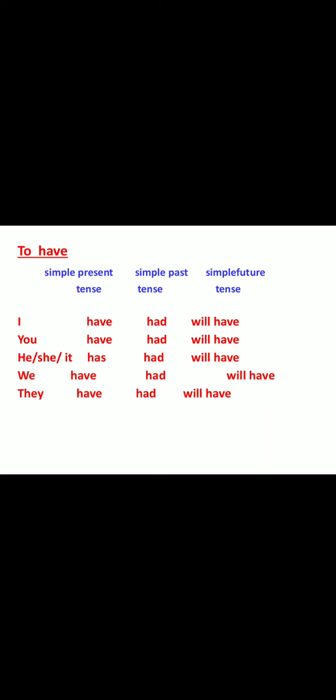To have. Here, I, you: first person, second person, third person. I, you, he, she, it, we, they. Here, in the simple present tense, we use have and has. Simple past tense: only had. Simple future tense: only will have.